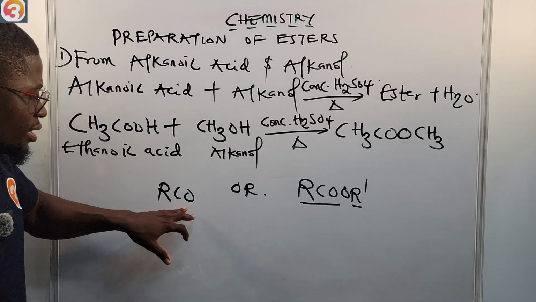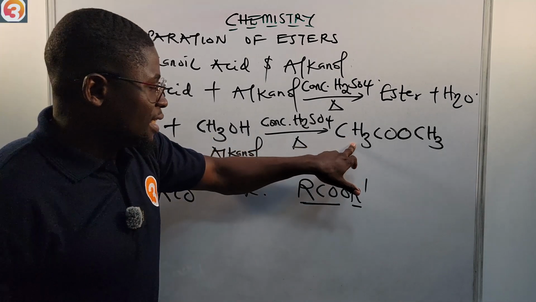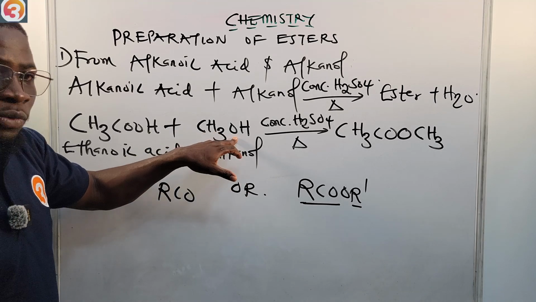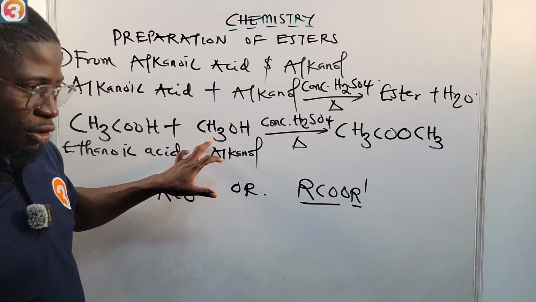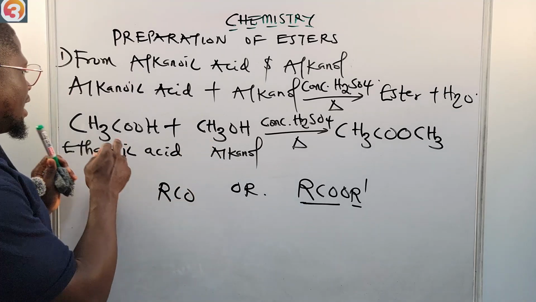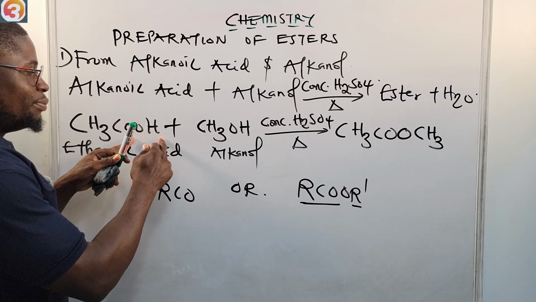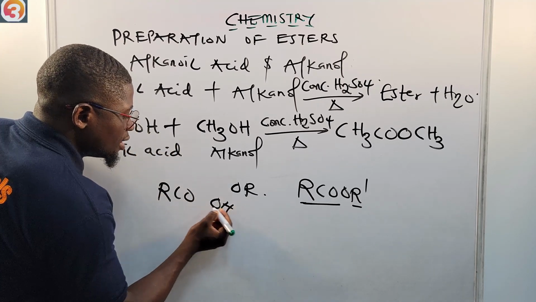We took our RCO, this is our R, this is our C, this is our O. CH3CO. Then we took our OR, our O and our R, from the alkanol. Now, what is left? If you take RCO from here, this is R, this is C, this is O, what is left here? There will be an OH left here. So from this alkanoic acid, OH is left.